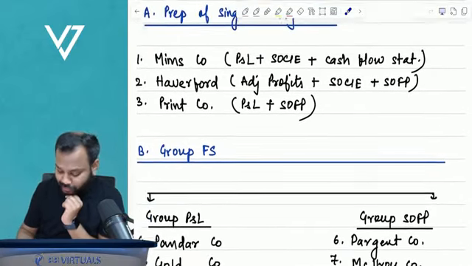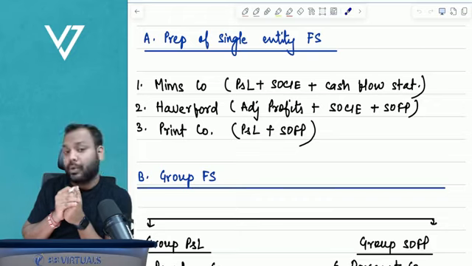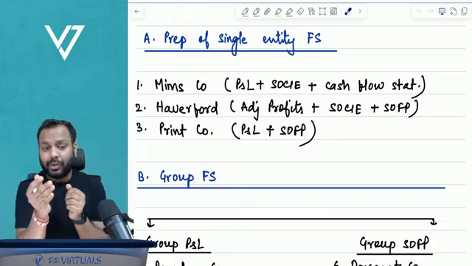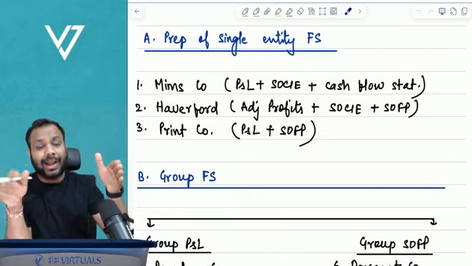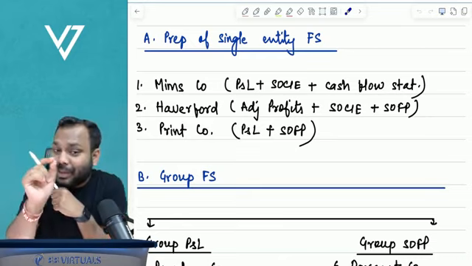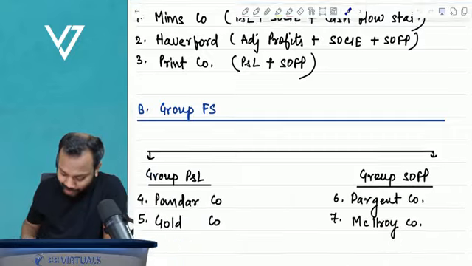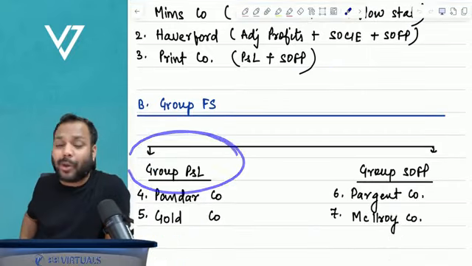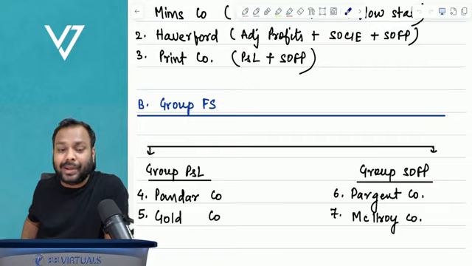Now comes the next chapter, that is group accounting. In group accounting, as I told, there are 2 aspects of it, group P&L and group SOFP. Let me tell you one hint. Group P&L is the favorite topic of the examiner.